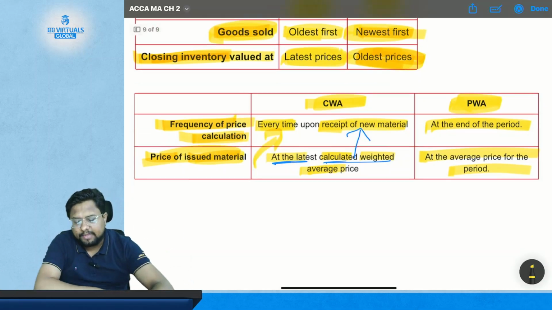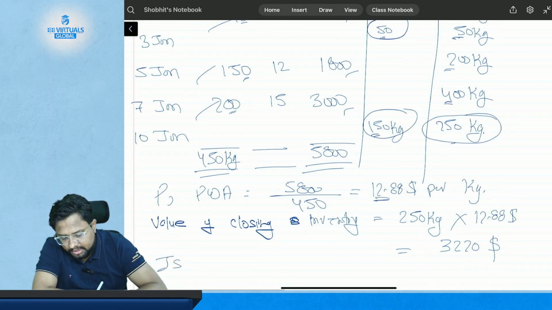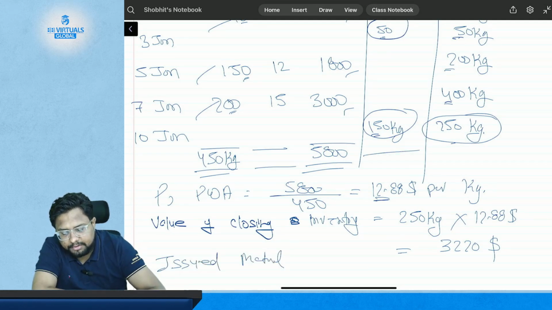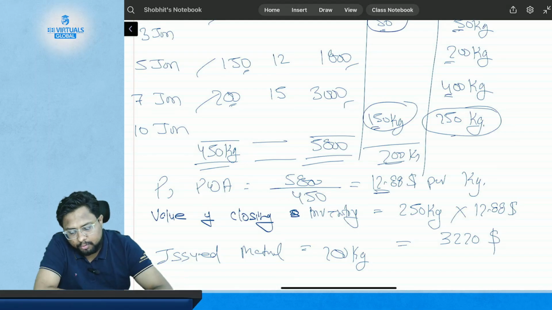Got it? Like in this case, if I ask you that 50 kgs and 150 kgs is the issued material, which is 200 kg, you will ask me, sir, at how much price have we issued this material? So it is the same, 12.88. So 200 kgs will be issued at $12.88.